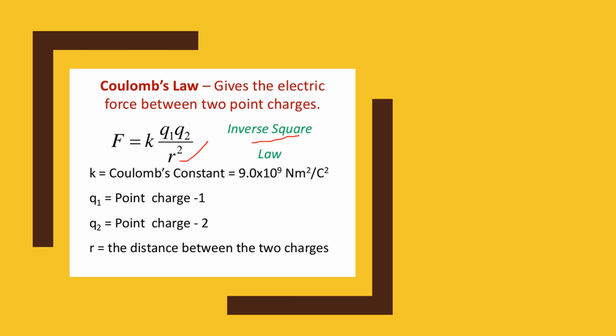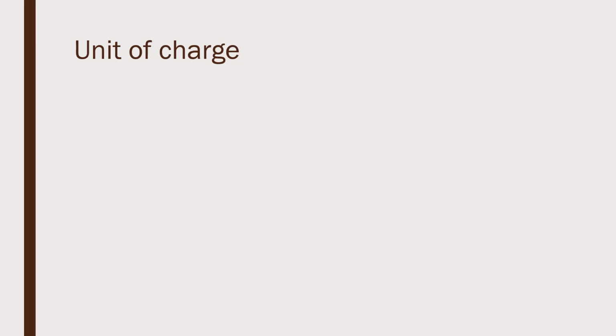Here small k, that is the Coulomb constant, has a value of 9 into 10 raised to power 9 Newton meter square per Coulomb square. Q1 is the first point charge, Q2 is the second point charge, and R is the distance between the two charges. Unit of charges.